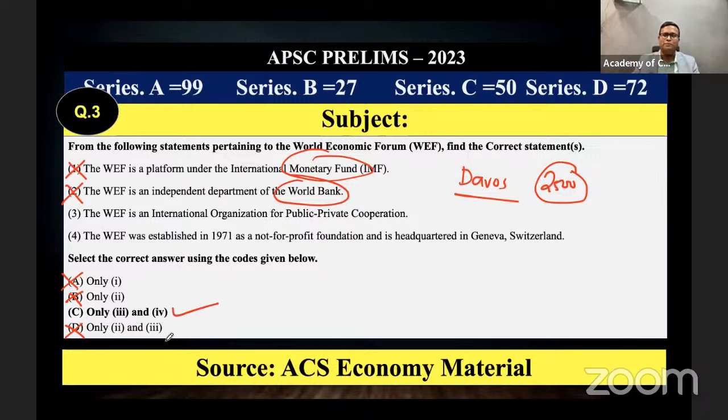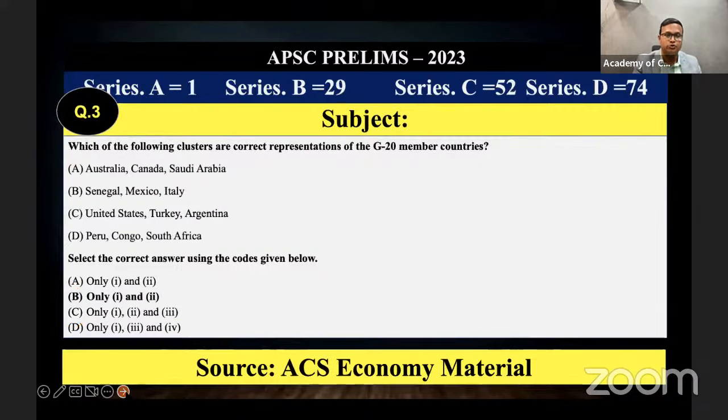Easily, with one piece of information. And Geneva is the headquarters. We have mentioned it in the material and I mentioned it in the class as well. It is an organization for public-private cooperation, because I told you in the class that in the Davos summit of WEF, 2,500 participants will be there from the political sphere and the business groups.